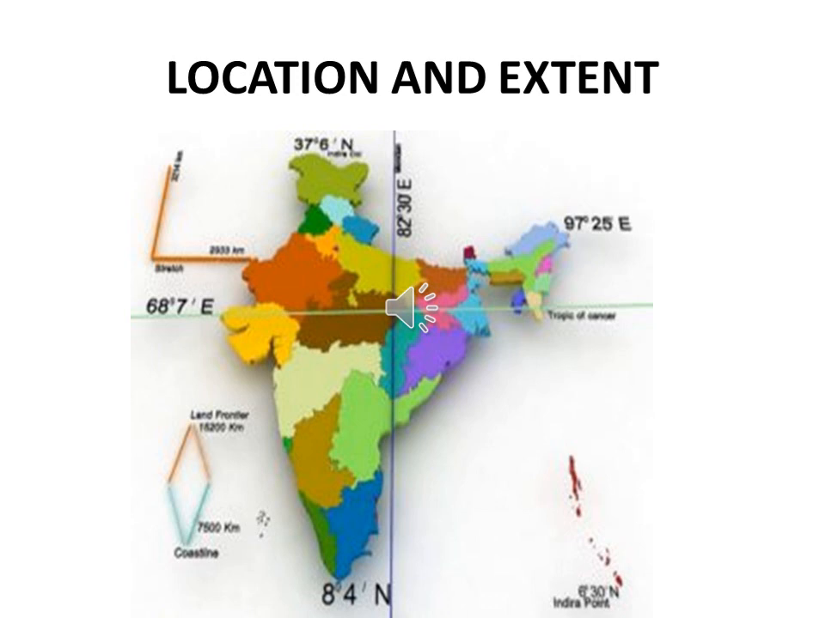Location and extent. What is India's latitude and longitude location? First, latitude means the imaginary lines drawn from east to west of the earth, while the imaginary lines drawn from north to south of the earth are called longitude. The equator, which is the 0 degree line, divides the earth into two halves.